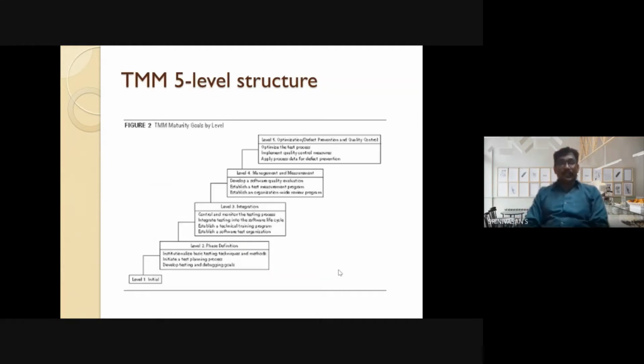We now look at the structure of TMM. It has 5 levels. The first level is initial. The second level is phase definition. The third level is integration. The fourth level is management and measurement. And the fifth level is optimization or defect prevention and quality control.